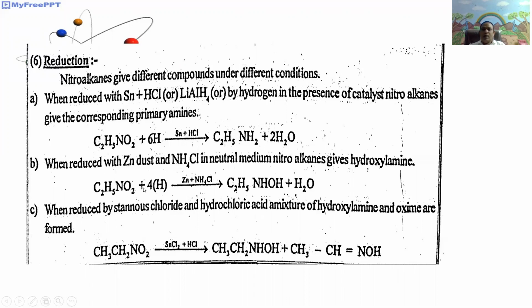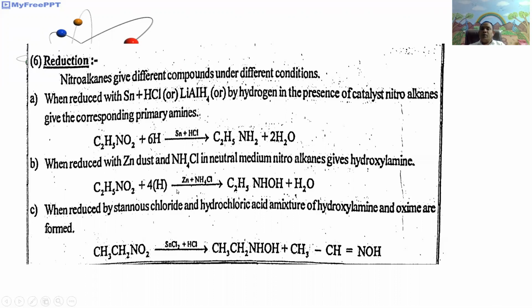For example, nitroethane undergoes reduction with nascent hydrogen in the presence of zinc in ammonium chloride. It gives ethyl hydroxylamine, C2H5NHOH, plus H2O. Similarly, nitromethane undergoes reduction with nascent hydrogen in the presence of zinc in ammonium chloride.